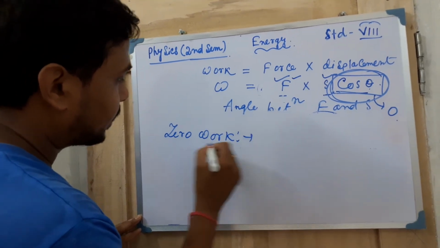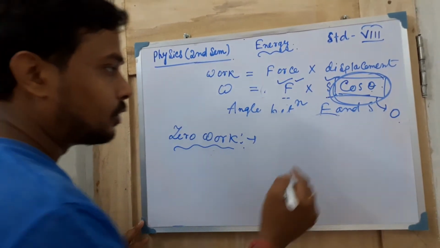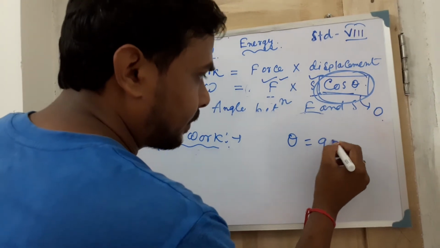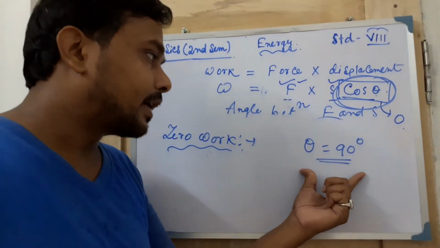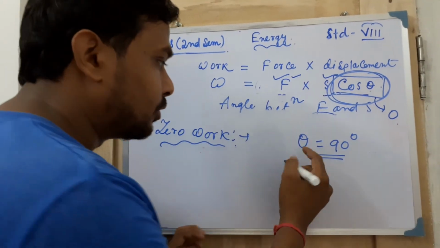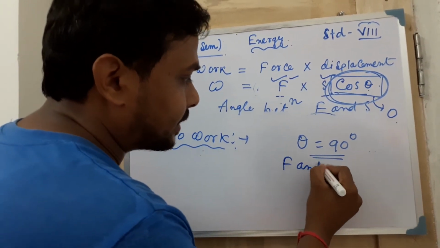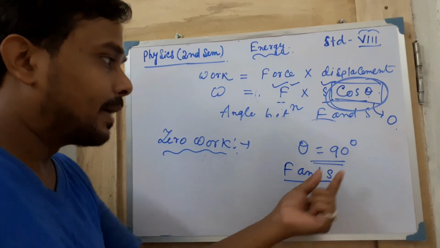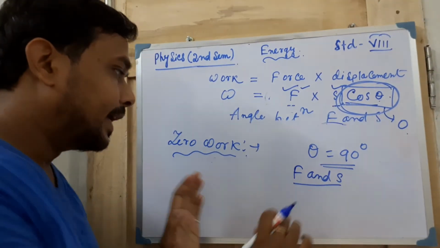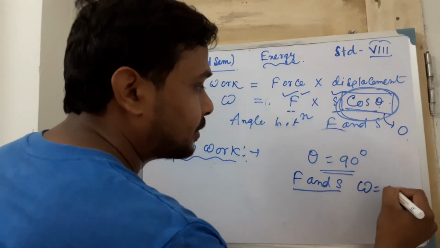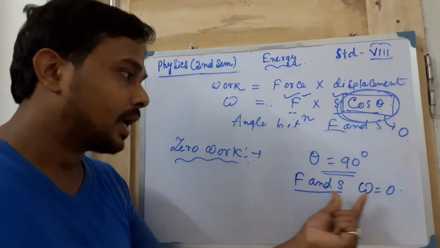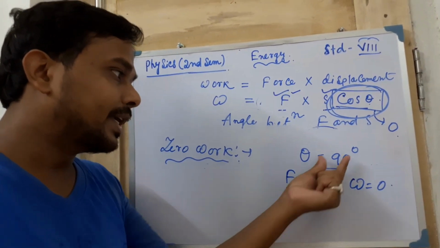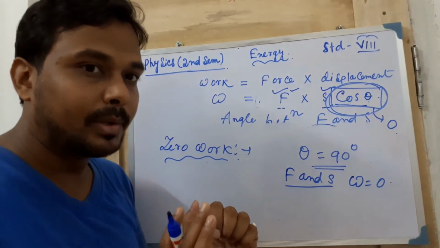Suppose you talk about the zero work, so I have already told that according to the angle, first I am telling you, if theta means the angle between what? Angle between F and S, that means force and displacement. If this one is 90 degree, then the total work done becomes 0. How will it be 0? How can you make these two things at an angle of 90 degree? How can it be possible?